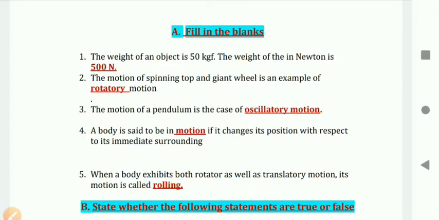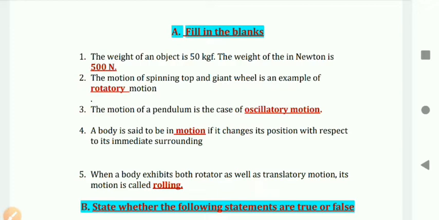We shall begin with filling the blanks and then one by one true or false, choose the correct option, short answers, and at last we'll discuss long answers. Please remember one thing: you have to write everything in your copy as you have written the chapter number 1 question answers.